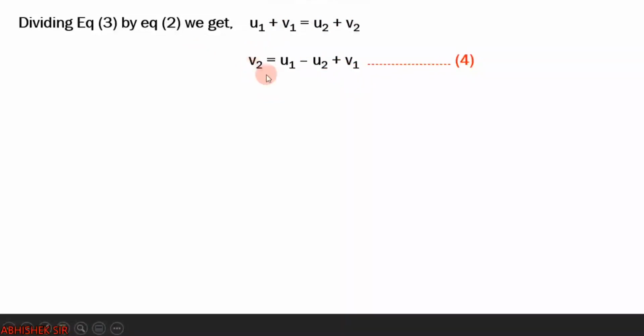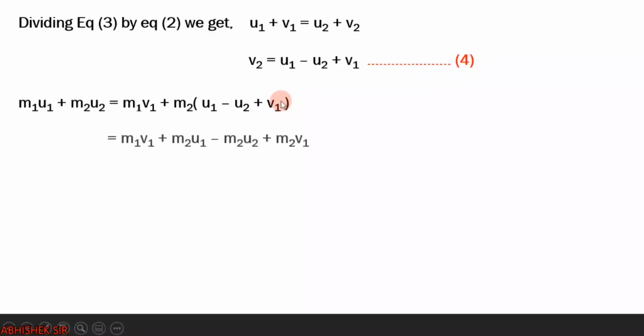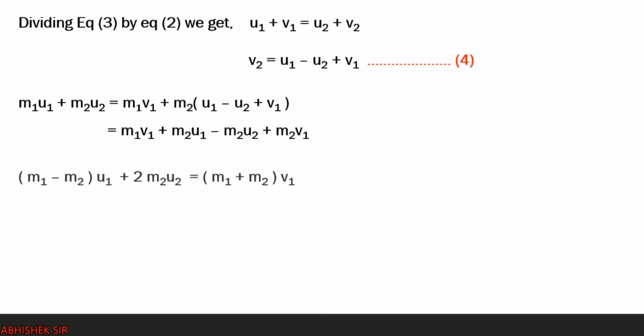Now let us replace this value of v2 in our original equation 1. So equation 1 was m1 u1 plus m2 u2 equals m1 v1 plus m2 v2. Keeping everything the same, we have just replaced v2 with u1 minus u2 plus v1. Now everything will again be the same, just multiply m2 with u1, then u2, then v1, one by one. So your equation turns out to be like this.